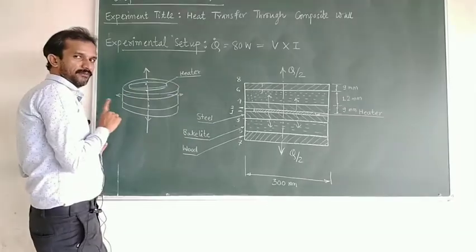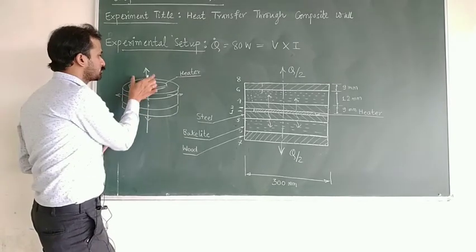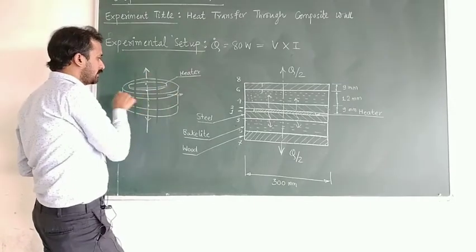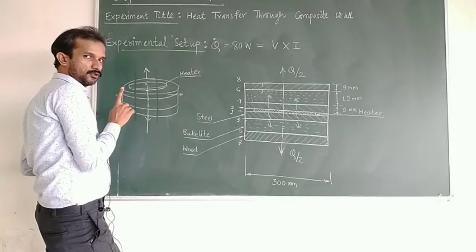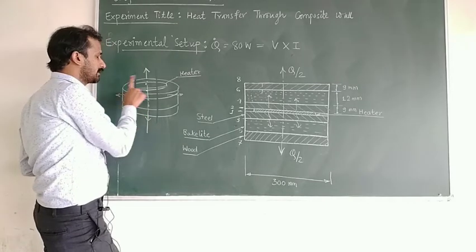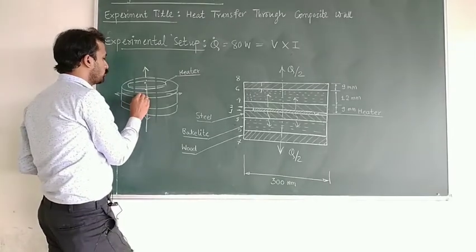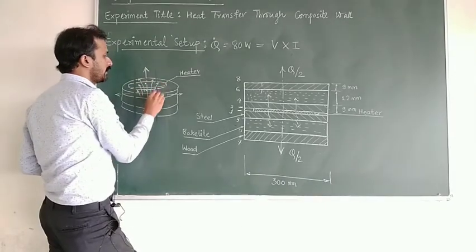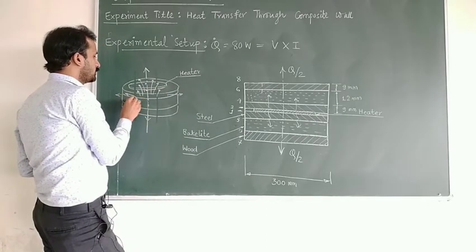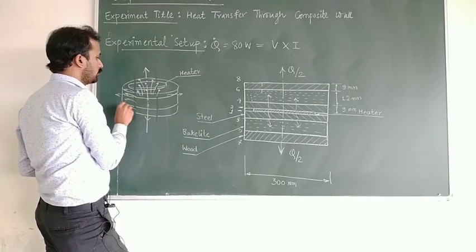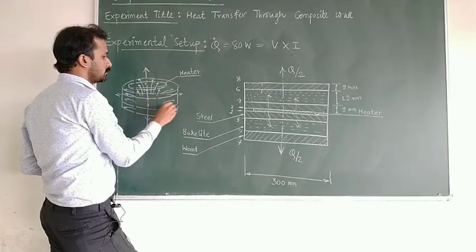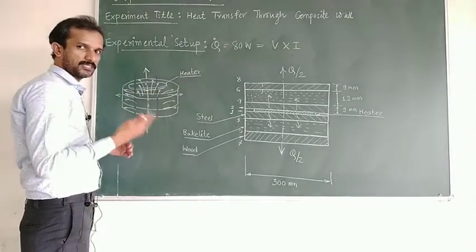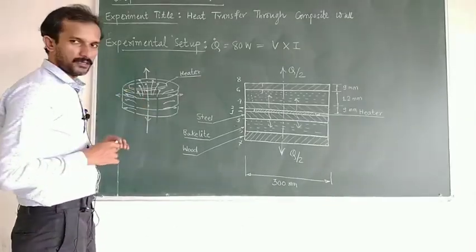So to reduce the effect of multi-dimensional heat transfer, we will assume only half of the diameter. So we will assume the central core area only. This outer area we will neglect, because that is not single unidirectional flow, that is multi-directional flow. So we will assume that more and more flow will be unidirectional towards the center. What is unidirectional? In one direction. But as we go away from the center, the flow will become multi-dimensional. So to avoid this multi-dimensional effect, we will assume only half diameter. That I will explain during the calculations. So this is what the setup is.